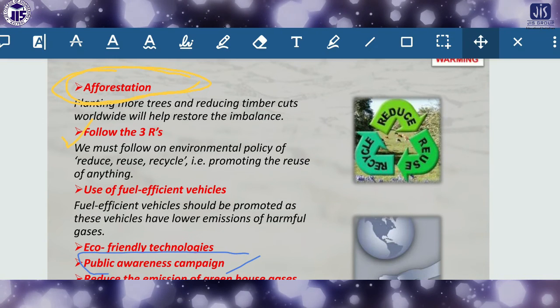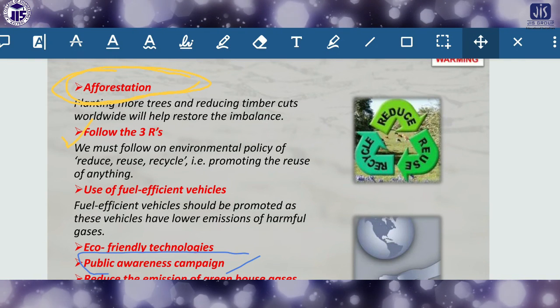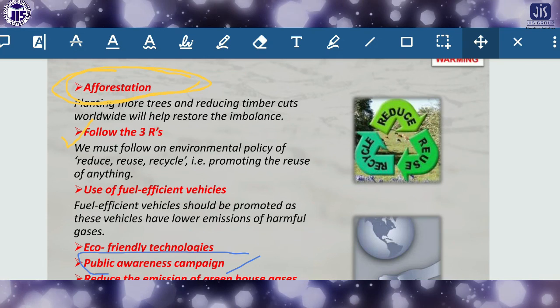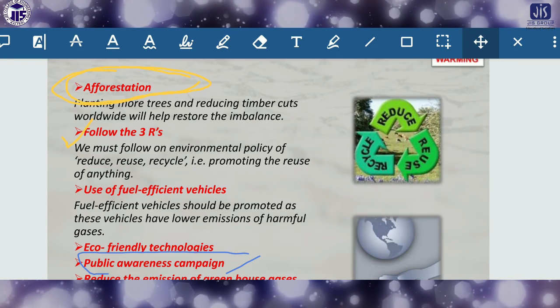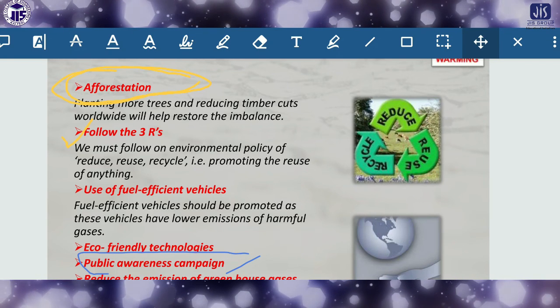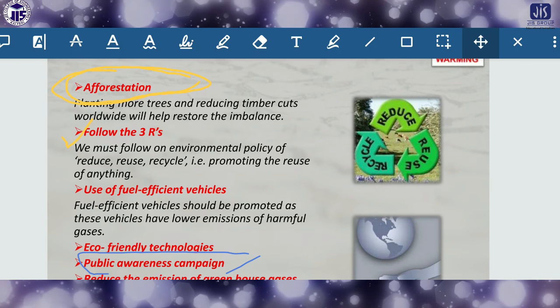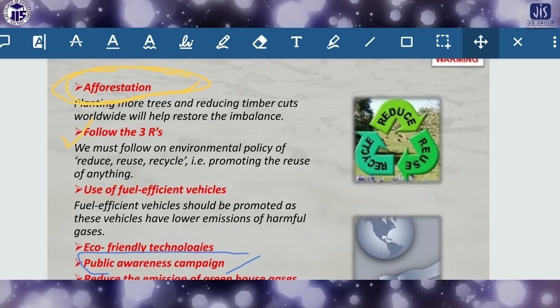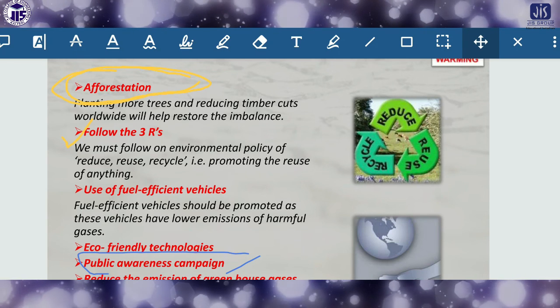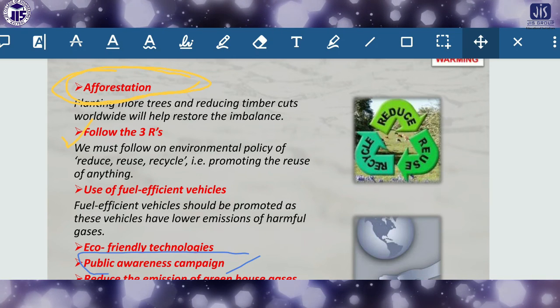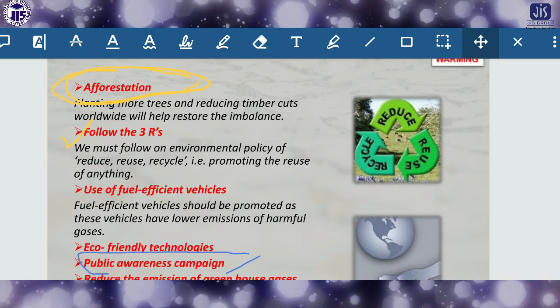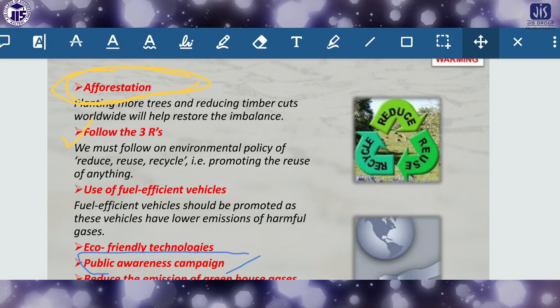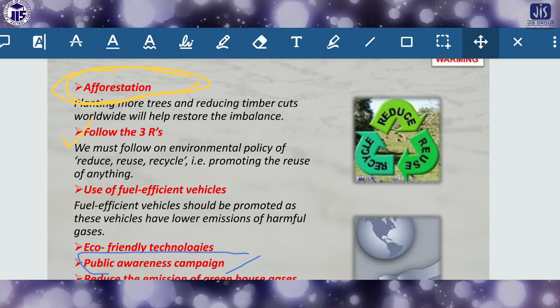That's all for today. You have to check all the points on greenhouse gases: how greenhouse gases are produced, how we can control the generation of greenhouse gases, and how greenhouse gases help to increase the temperature and cause global warming. What are the consequences of global warming? All these points you have to check and read.